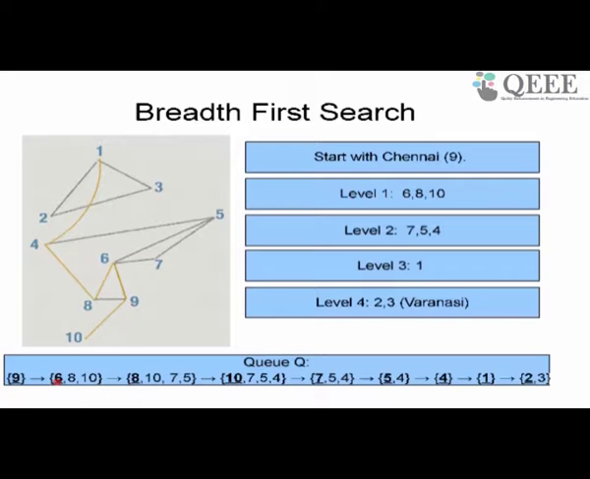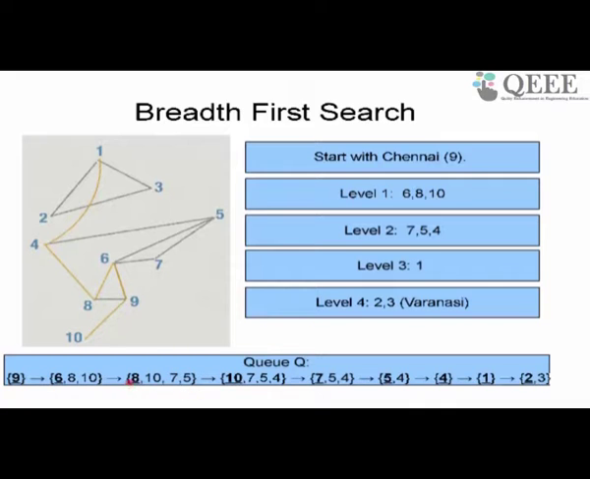Then from this queue, I take out the head of the queue, which is 6. I remove 6, and then I add to this the neighbors of 6. The neighbors of 6 are 8, 7 and 5. I should have written 8 here, because at this point 8 is not visited. So I should have written 7, 5 and 8. So that's what it should be: 8, 10, because I got 10 when I visited 9, and then I got 7, 5 and 8.